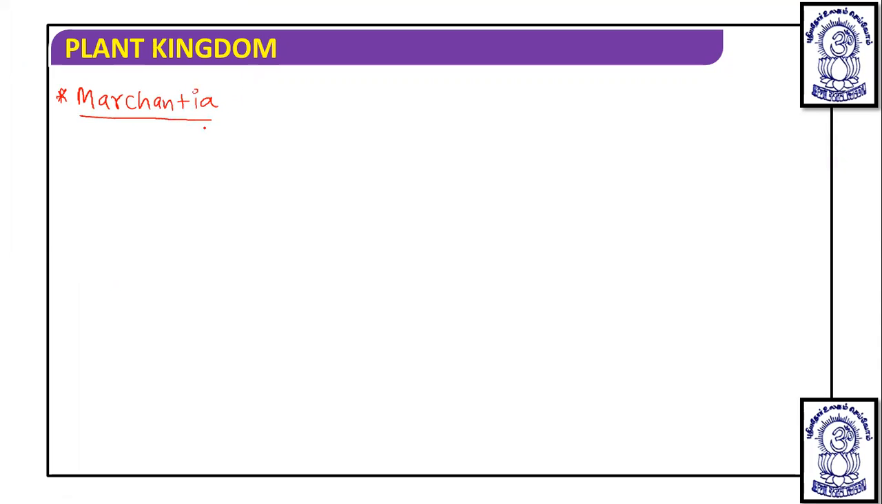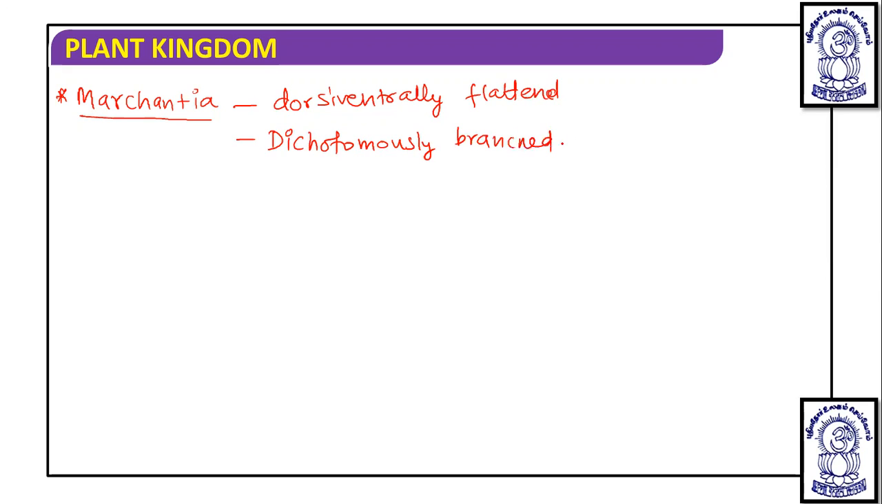Now, Marchantia is dorsiventrally flattened and dichotomously branched. Dichotomously branched means, suppose this is the branch, it will divide into two, and further also it will divide into two. So, like this division occurs, because of this, it is known as dichotomously branched.